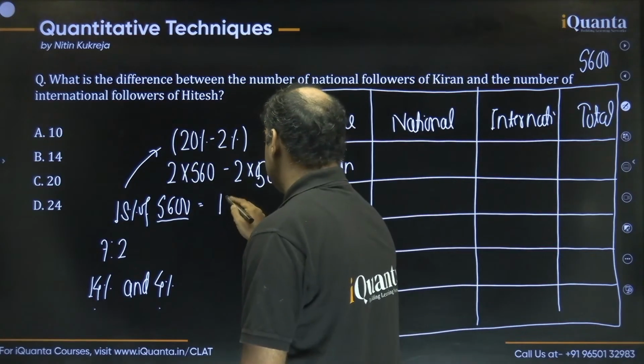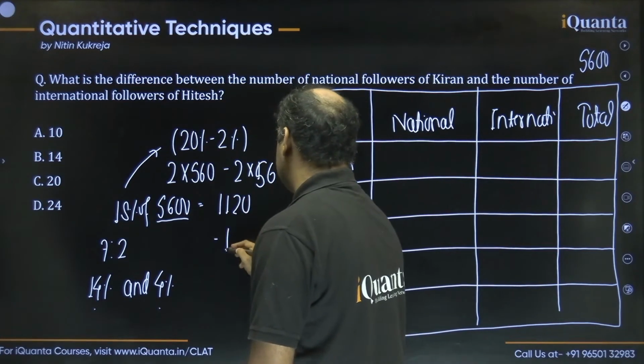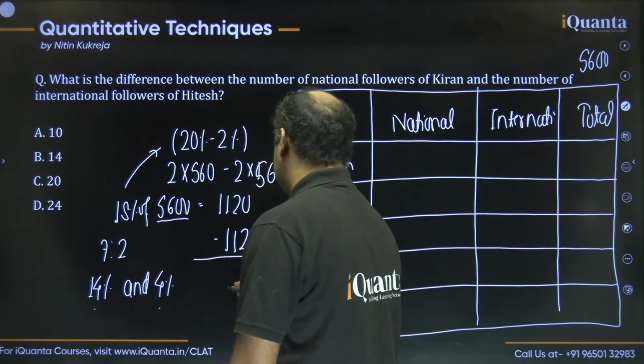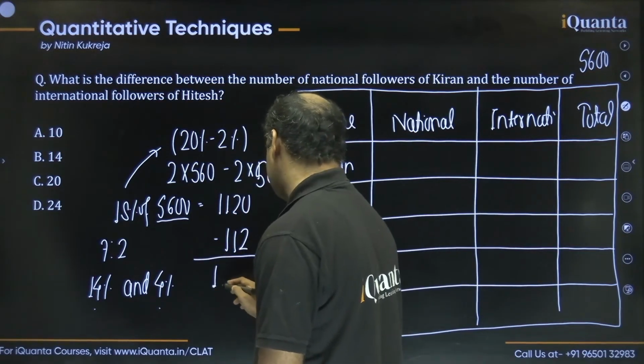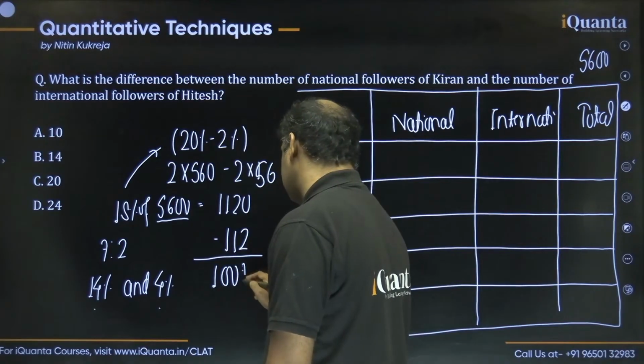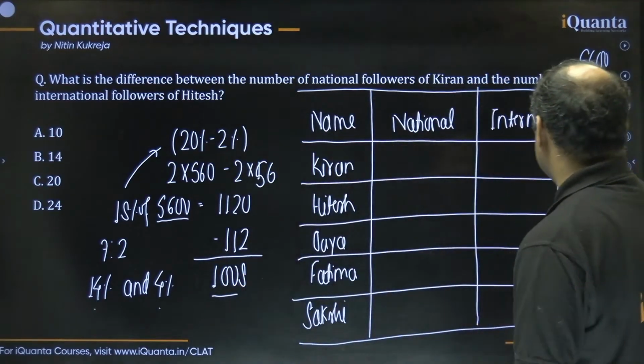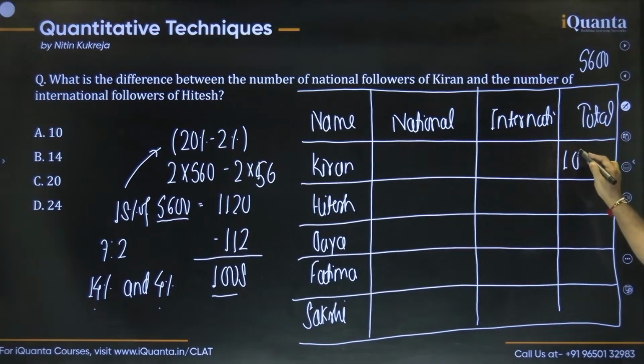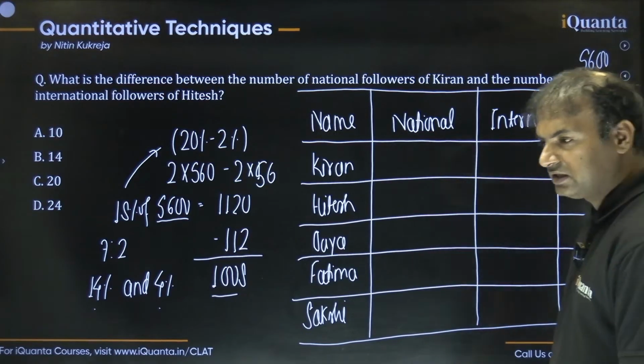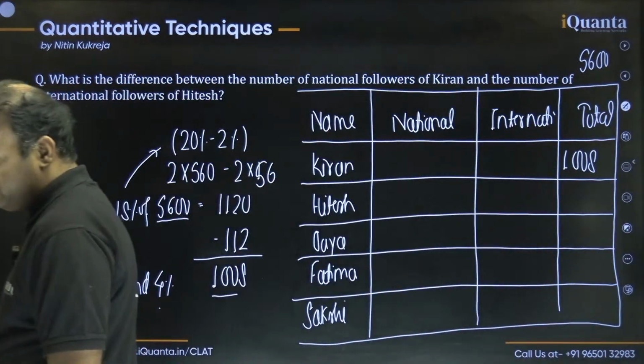So 1120 minus 112, we can say, right? How much should it be? 1120 minus 112 is, we can say, 1008 only. So finally, we can say that the total number of followers of Kiran are 1008. Okay, this is what we can say. Hope this is clear to all.